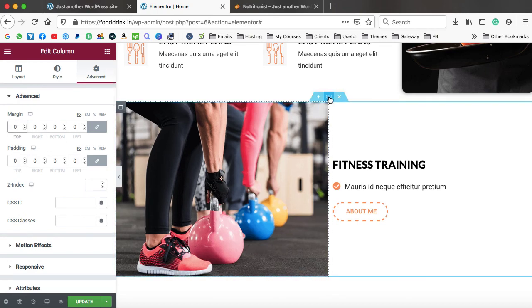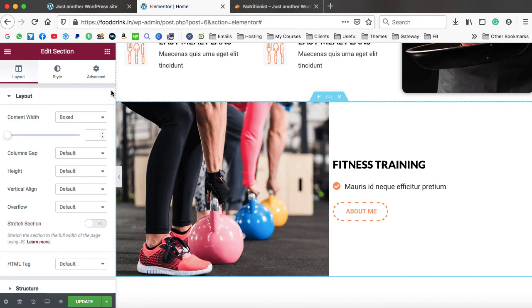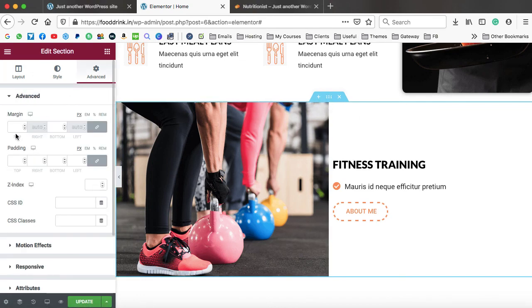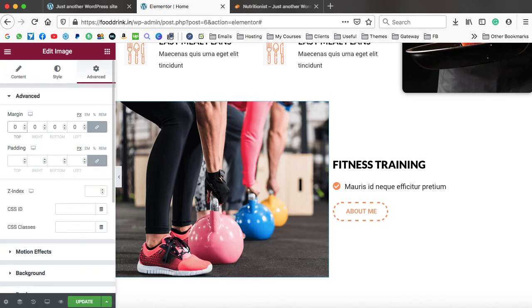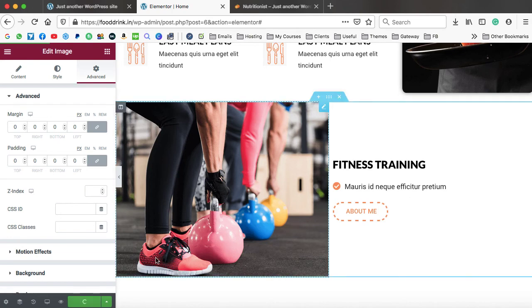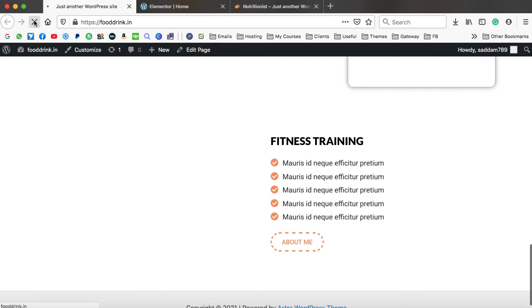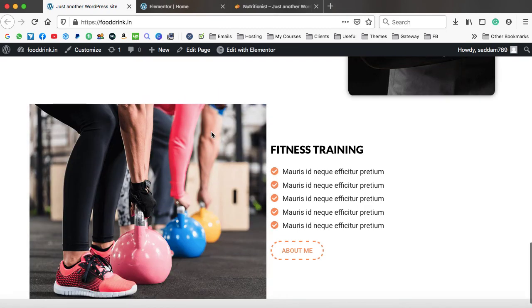Next thing, go on to the external section setting and here we can set the margins to 0 and padding should also be 0. And then jump onto the image setting, go on to the advanced, set the margin to 0 and padding to 0. Now let's click on update and we can check how exactly the image looks like now. Okay, now let's refresh it. Okay, so it is a little bit bigger, but that's okay. We can remove this space as well.